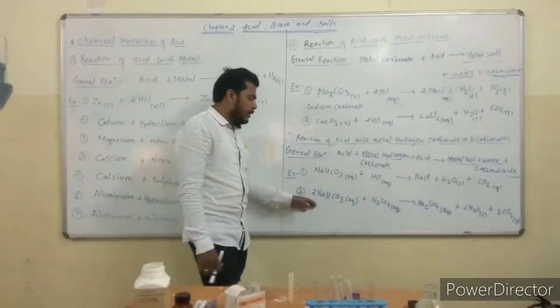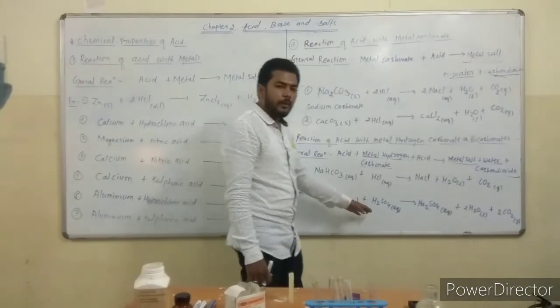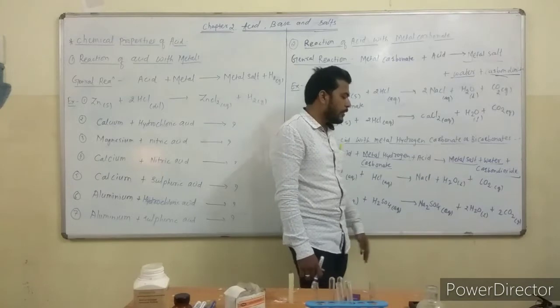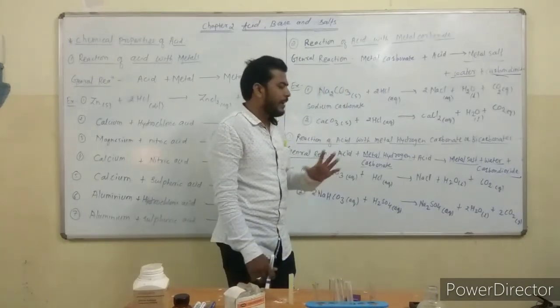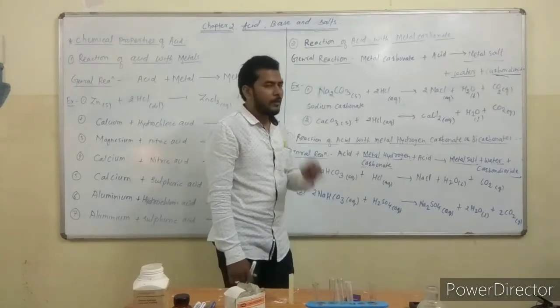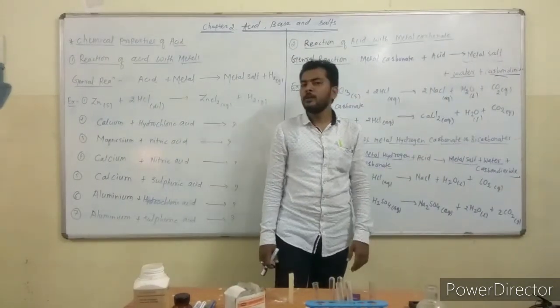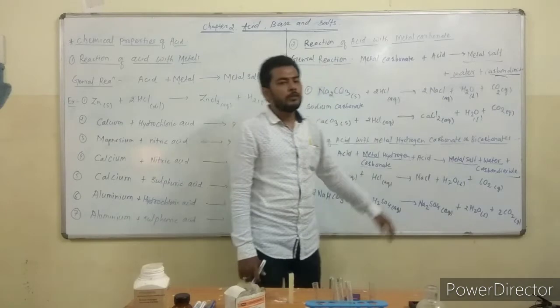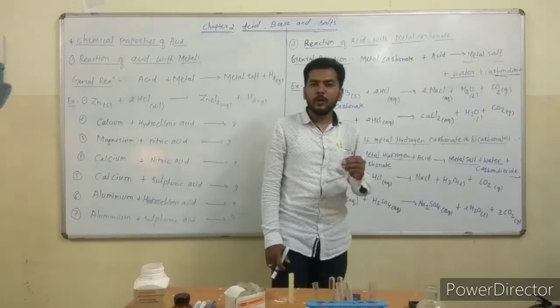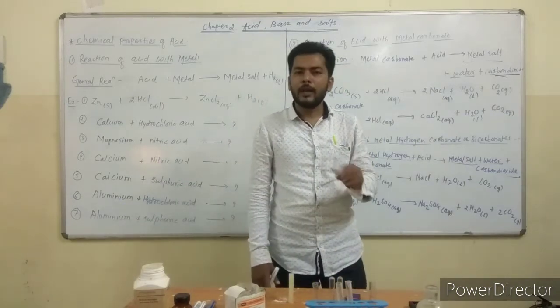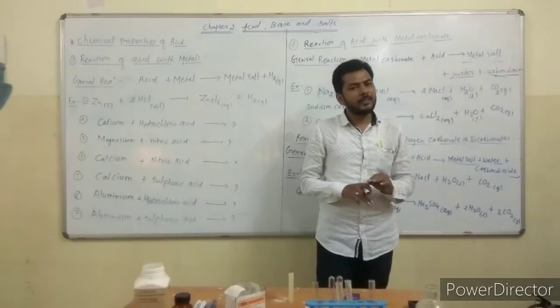The second example is sodium hydrogen carbonate reacting with sulfuric acid, giving sodium sulfate, water and CO2 gas. Always try to write the states of the reactants and products. I hope that you recall all these things and understood them very well with the help of the activities.